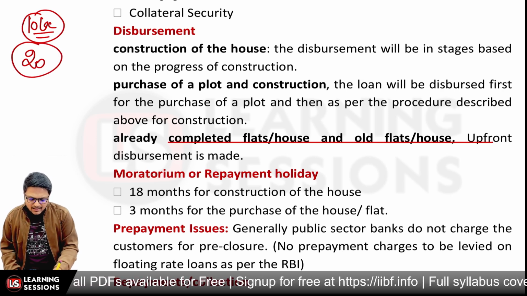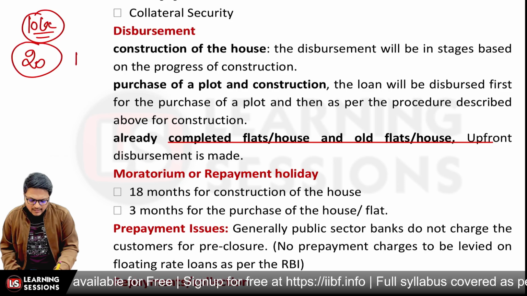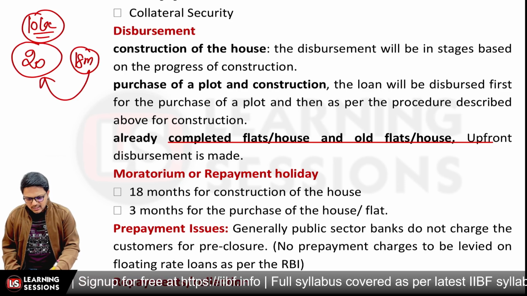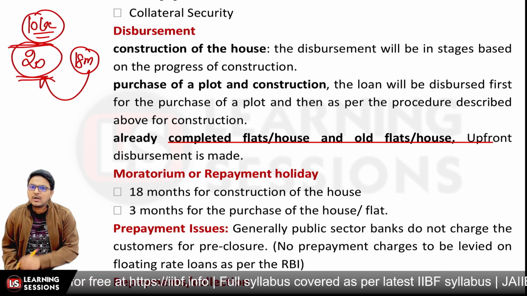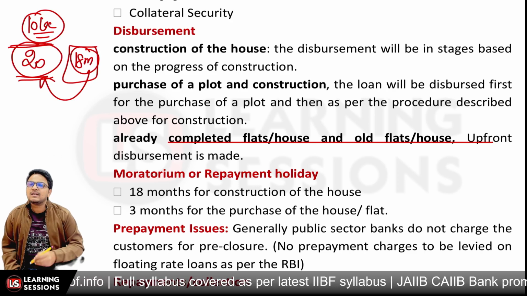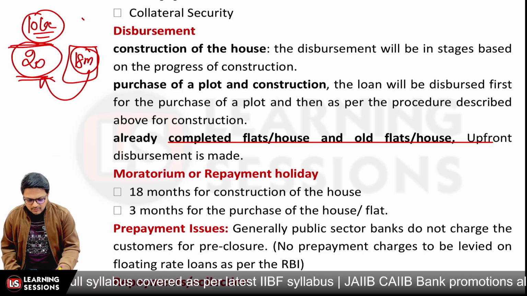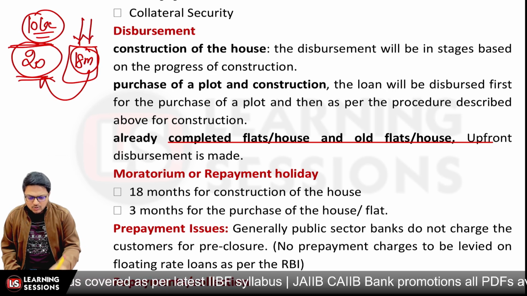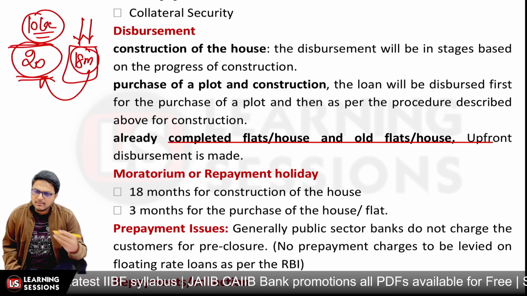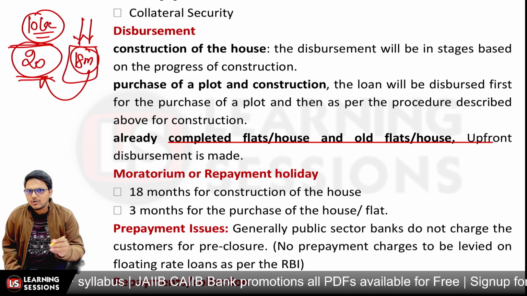And let's say the bank allowed you a moratorium period of 18 months. In that scenario, this 18-month period is actually inclusive in the 20-year period. For this initial 18-month period, you need not pay the installments, but the interest will accrue for this period also. And after the 18 months, whatever accrued interest component there is will be added to the total loan component.